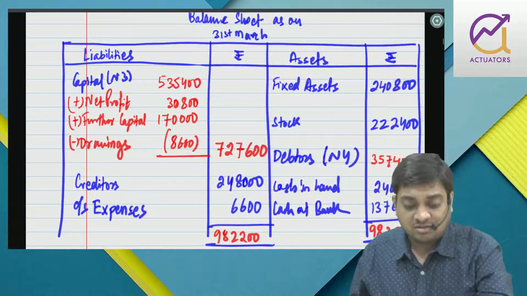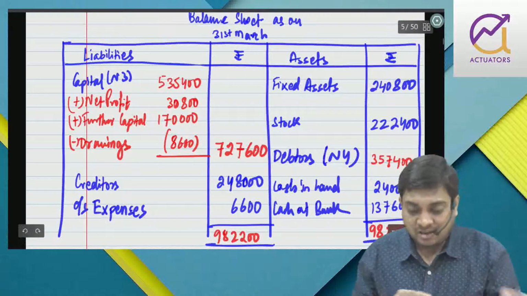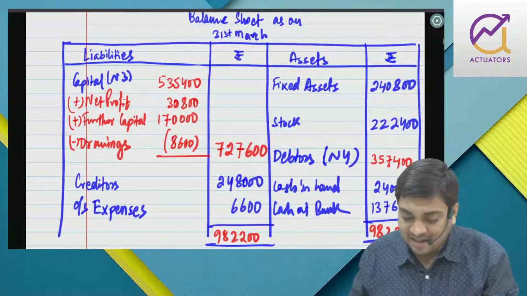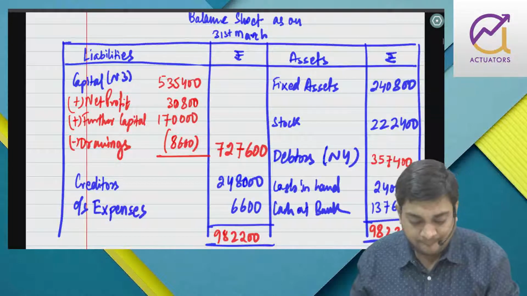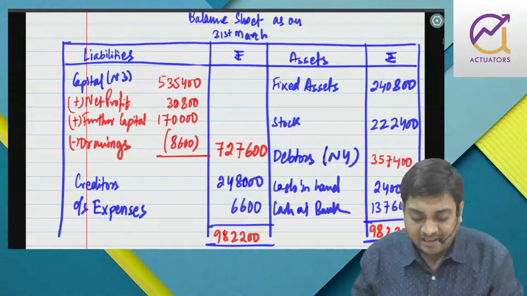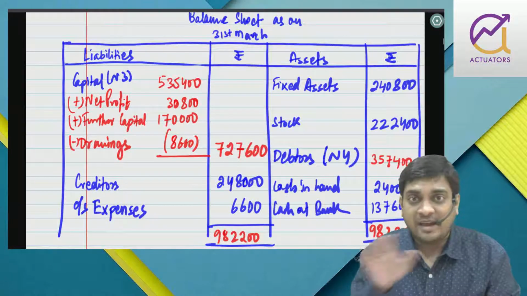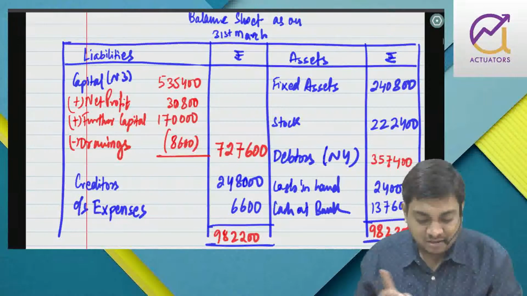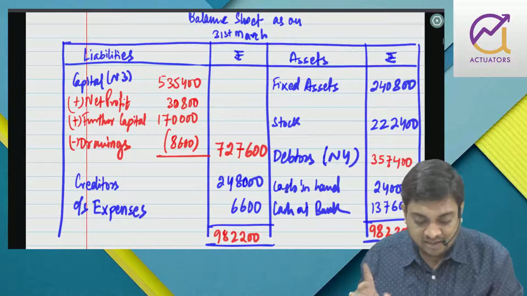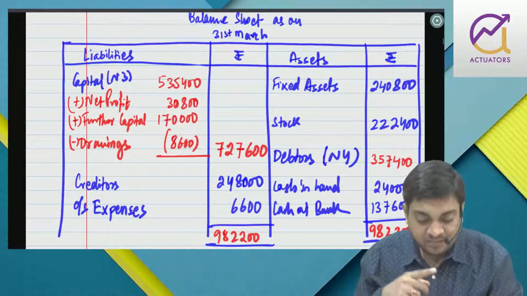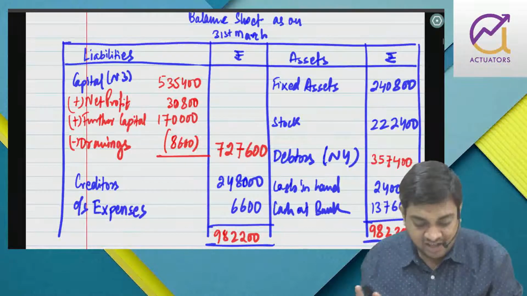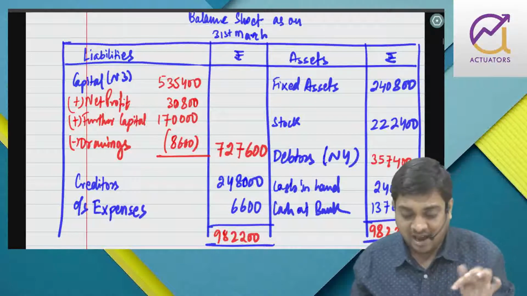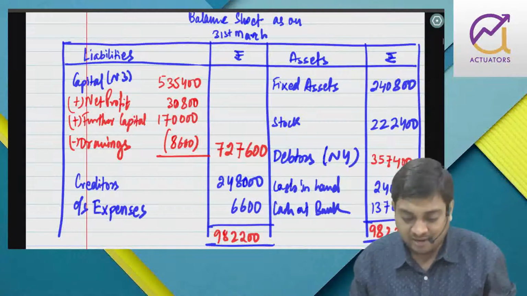Now I will prove to you that there is no difference in cash and bank. So let us first take cash. Cash balance is 59,200. Cash and discount credited to debtor. This collection is deposited into bank, so it will not affect cash. Sales return does not affect cash, bad debt does not affect cash, total sales will not affect cash, discount receipt will not affect cash, purchase return will not affect cash, capital introduced by check will not affect cash, collection from debtor deposited into bank will not affect cash, because once you collect, you again deposit it.